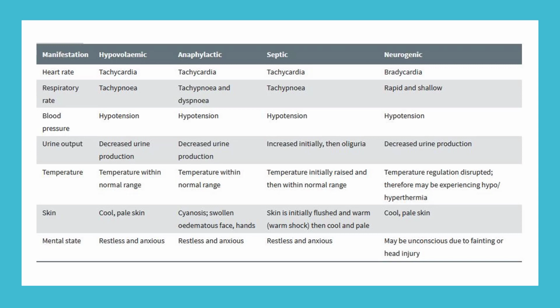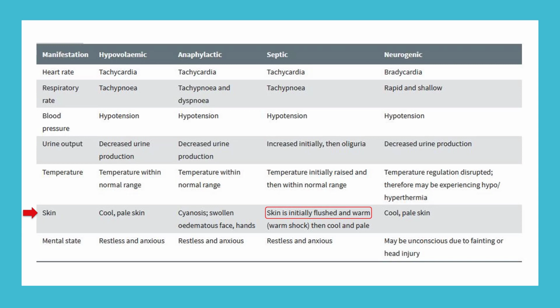What about body temperature? You will have temperature within normal range. However, in septic shock, temperature is initially raised. In case of neurogenic shock, the temperature regulation is disrupted, so the patient may present with hypothermia or hyperthermia. What about skin? Usually the skin is cool and pale, but in case of anaphylactic shock, the skin may be cyanosed and you may find swelling all over the skin. In case of septic shock, skin is initially flushed, but eventually it also becomes cool and pale.